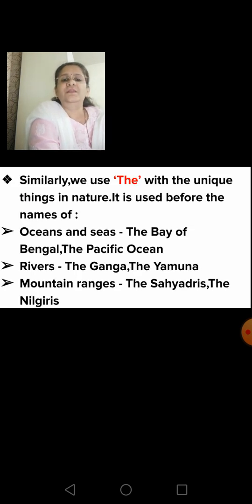Similarly, we use the with the unique things in nature. It is used before the names of oceans and seas. For example, the Bay of Bengal, the Pacific Ocean. Then rivers. For example, the Ganga, the Yamuna. Then mountain ranges. For example, the Sahyadris, the Nilgiris.